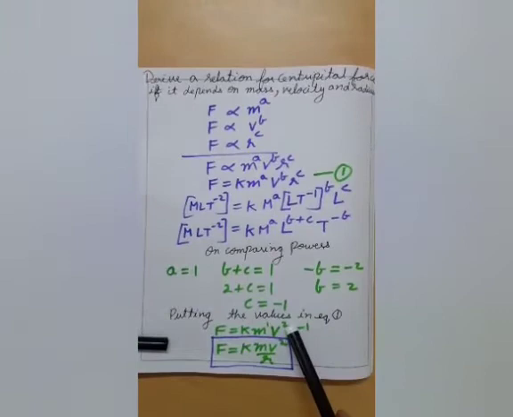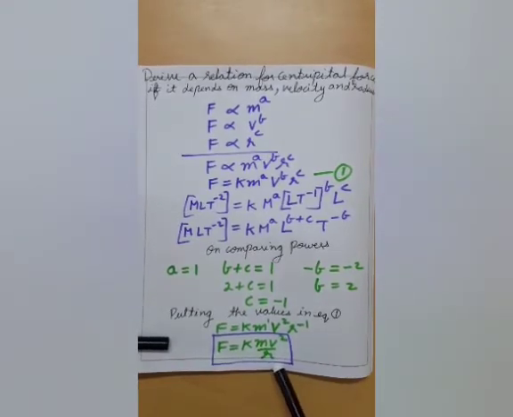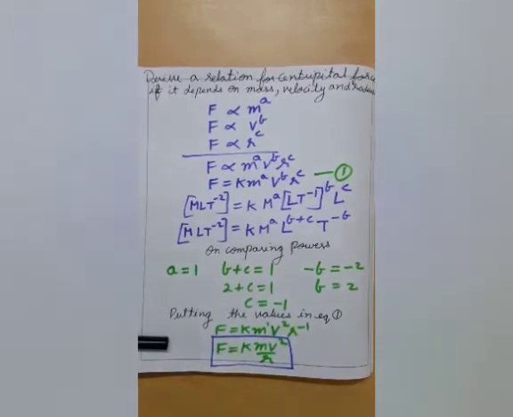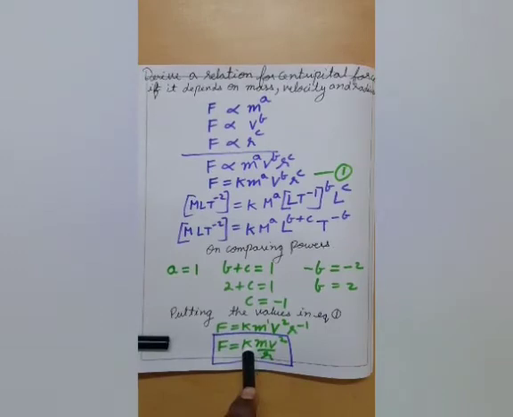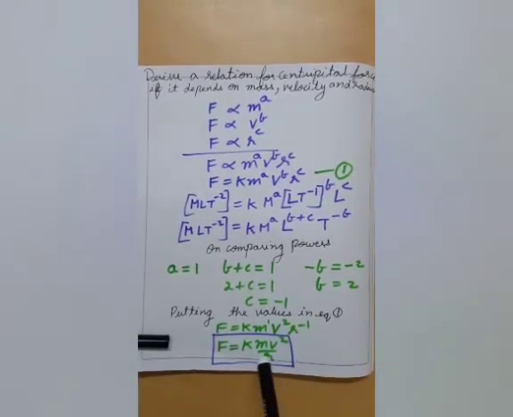Now I am taking this R over here, that is denominator में मैं उसको ले जा रहा हूँ. Our formula would become F is equal to K mv square upon R. This is the formula for centripetal force. However, I won't be able to remove this K because this is the drawback of dimension, that we won't be able to talk about numbers or constants. Therefore, I won't be able to change the value of this K or put the value of this K. Every expression would contain K because that is the constant.